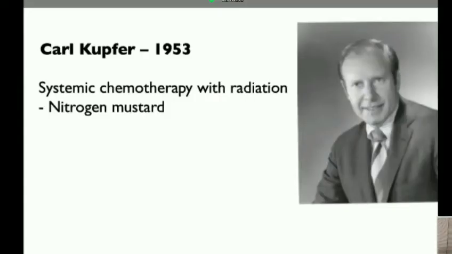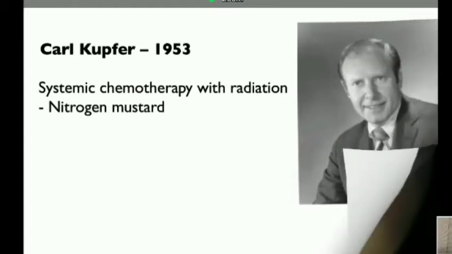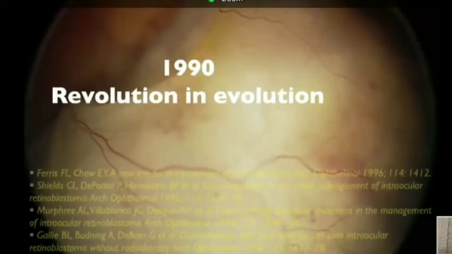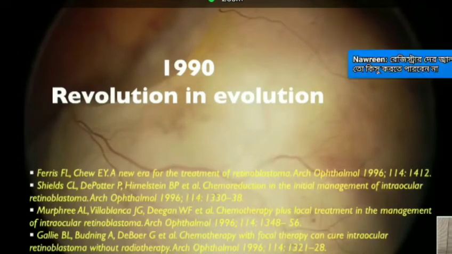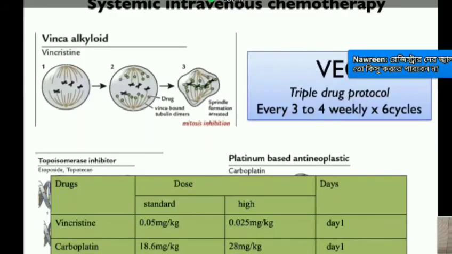Karl Kupfer, back in 1953, actually introduced systemic chemotherapy along with radiation in the treatment of retinoblastoma. But it was in 1990 that systemic chemotherapy revolutionized the management of retinoblastoma with the introduction of the VEC protocol.